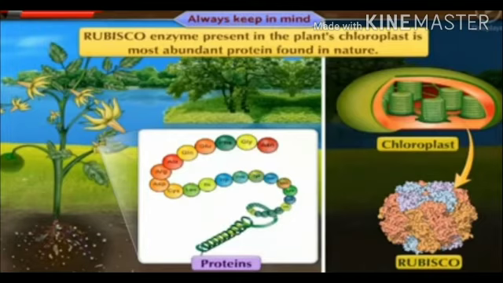Like animals, plants also produce the necessary amino acids from minerals and thereby they produce different proteins. There are different enzymes in the plant, but one of the most important enzymes, rubisco, which is present in the chloroplast of the plant, is the most abundant protein found in nature.